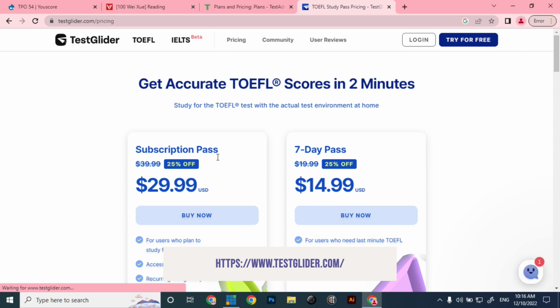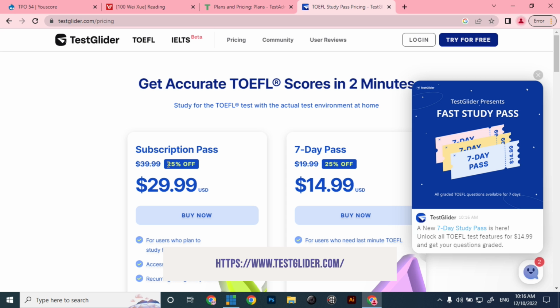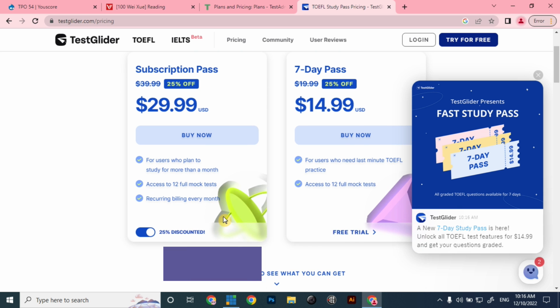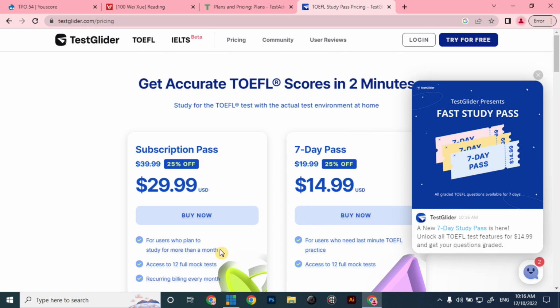For the subscription pass, it is asking $29, and it provides access to 12 full mock tests, and it's billed monthly. So if you spend $29, then you will get access for a 1 month package. These are some of the pre-TOEFL websites that provide resources for your TOEFL mock test.